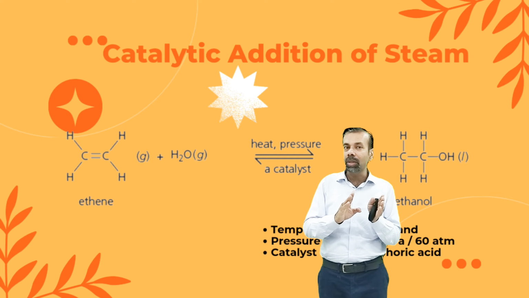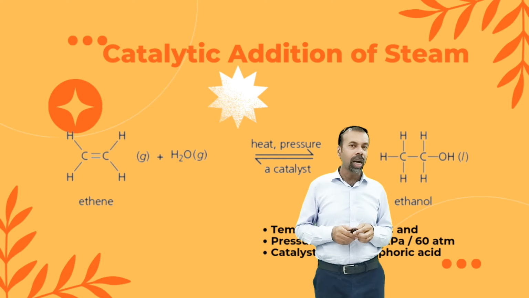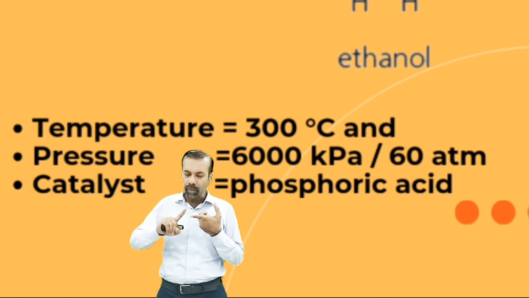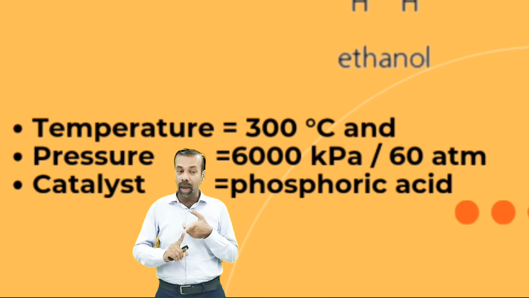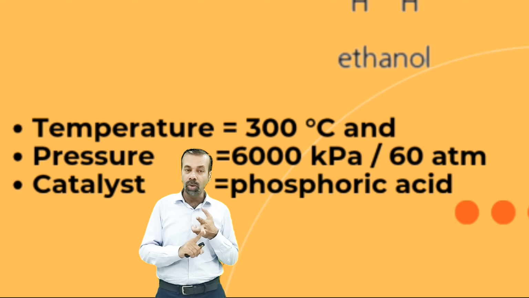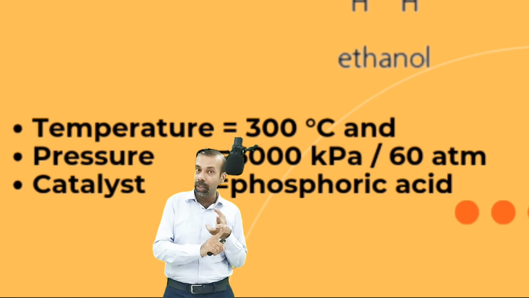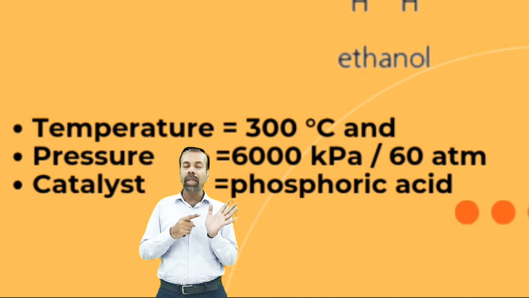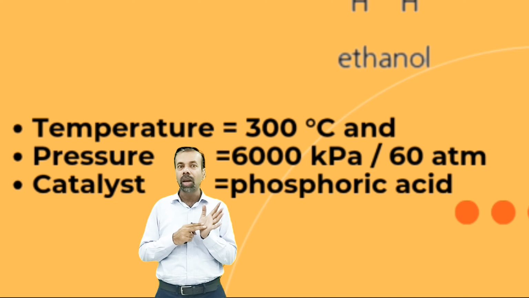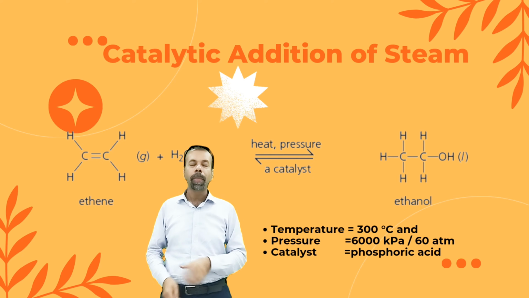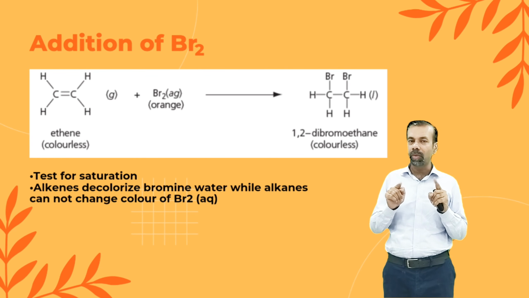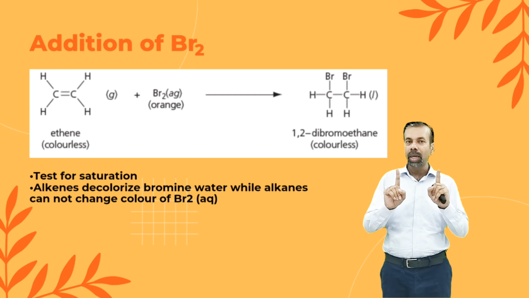That means ethene to ethanol. There are also certain conditions for this reaction: you need a temperature of 300 degrees Celsius, about 60 atm pressure, that is 6000 kilopascals, and this reaction needs phosphoric acid as a catalyst. Addition of bromine: bromine can also be added to ethene. When you add bromine, each carbon will attach one bromine.